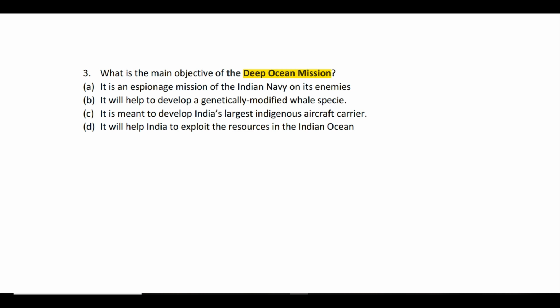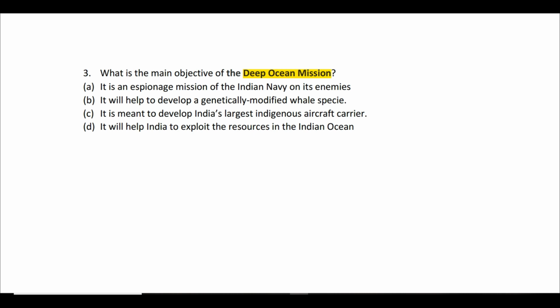Option B is it will help to develop a genetically modified whale species. Okay. Option C, it is meant to develop India's largest indigenous aircraft carrier. You know what is aircraft carrier, right? And D, it will help India to exploit the resources in the Indian Ocean. So again, all the four are very close to one another, and a person who has no knowledge and who is only relying on guesswork will get it wrong, most probably. So under such circumstances, it's best to skip.